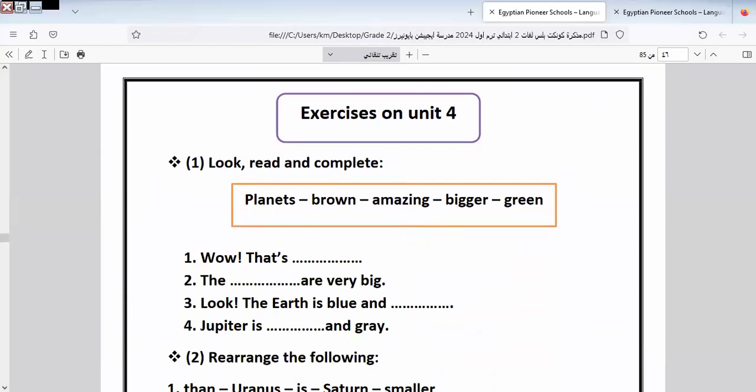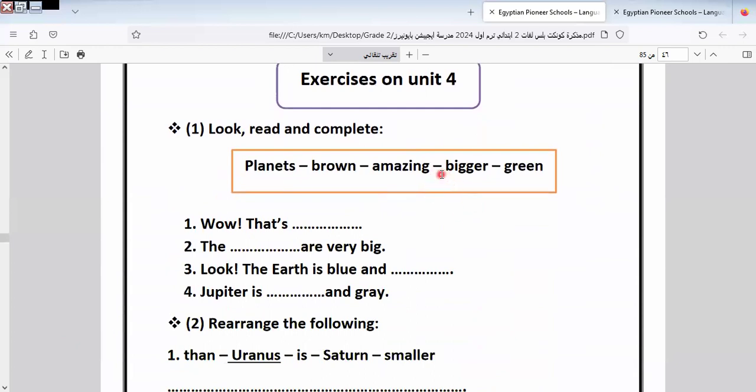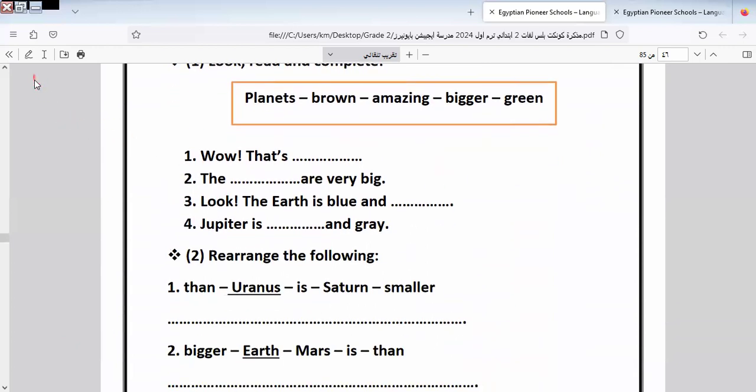Let's go to our exercise today. Okay, here is: wow, that is amazing. Wow, when I say wow it means I'm expressing surprise about something. This is called, that is amazing. Here is amazing, written like this. I would like to make my handwriting better than this. Here is amazing.